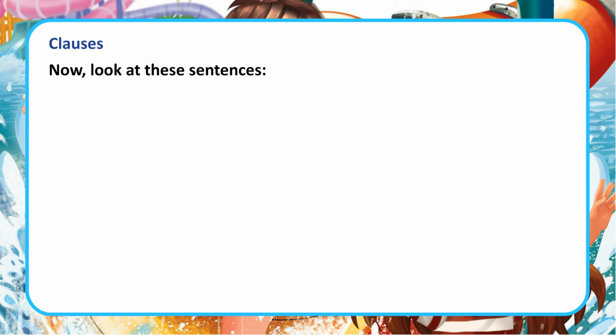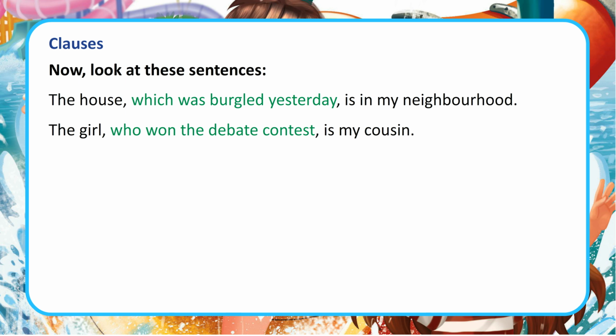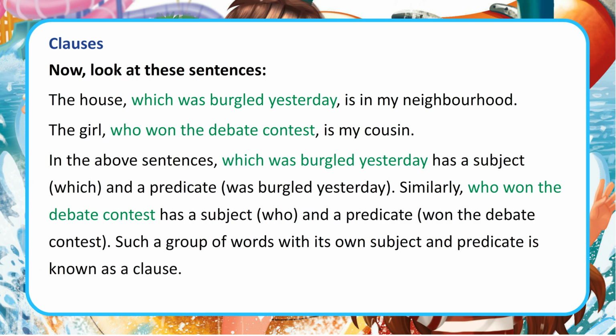Clauses. Now, look at these sentences. The house, which was burgled yesterday, is in my neighborhood. The girl, who won the debate contest, is my cousin. In the above sentences, which was burgled yesterday has a subject, which, and a predicate, was burgled yesterday. Similarly, who won the debate contest has a subject, who, and a predicate, won the debate contest.